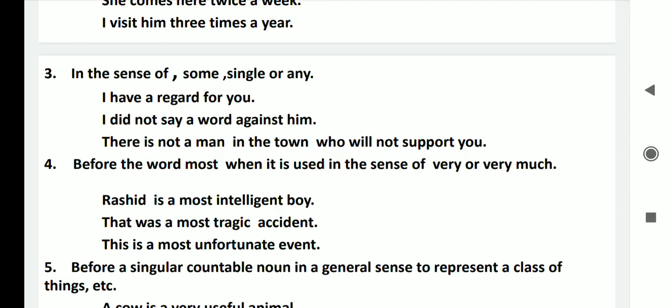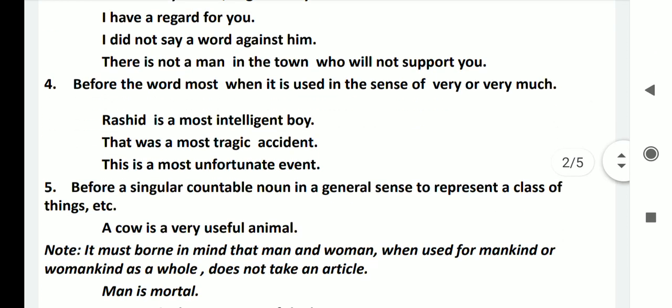That was in the other two sentences. That was a most tragic accident. That is a most unfortunate event. Here a has been used in the sense of very or very much. So it was point number 4.